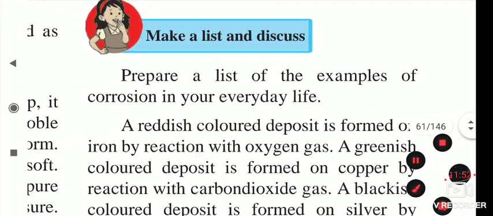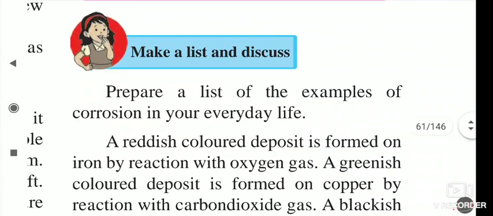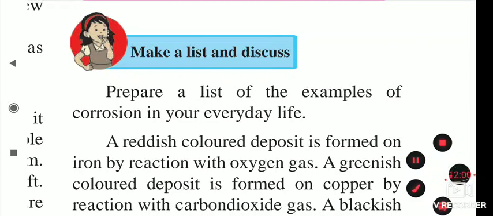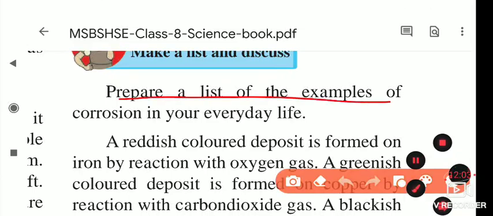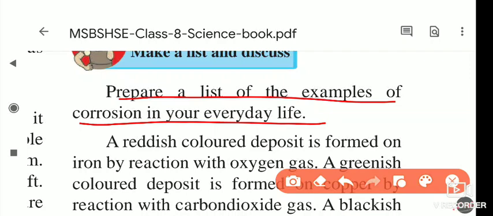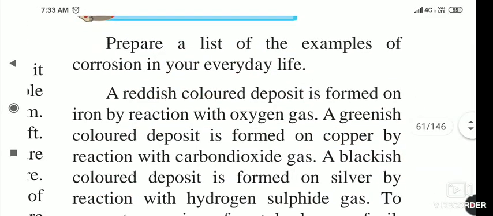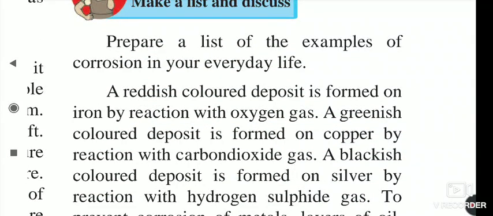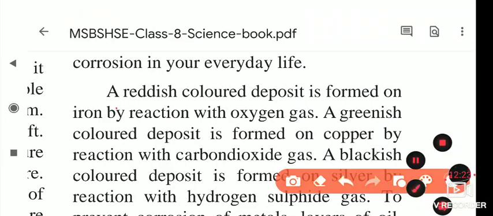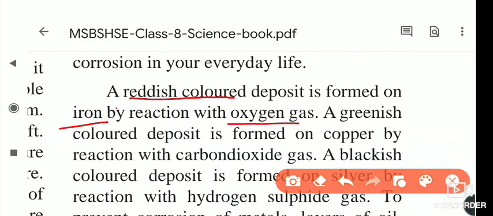Now here is the activity: make a list and discuss. Prepare a list of examples of corrosion in everyday life, which you see around you, and note them down. Suppose window panes are there, and the paint of the window pane is removed for some reason, then corrosion starts. A reddish deposit is formed on iron by reaction with oxygen gas.